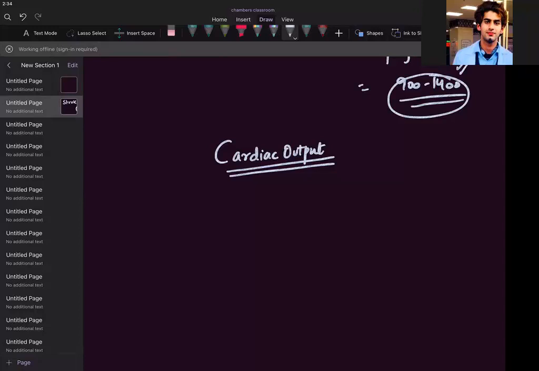I haven't seen any difference. Maybe some books may be showing some difference, but I think it's the same thing. We use it interchangeably. So cardiac output is basically what we said. Cardiac output is the amount of blood ejected by each ventricle per minute. It is how much your ventricle will eject per minute.